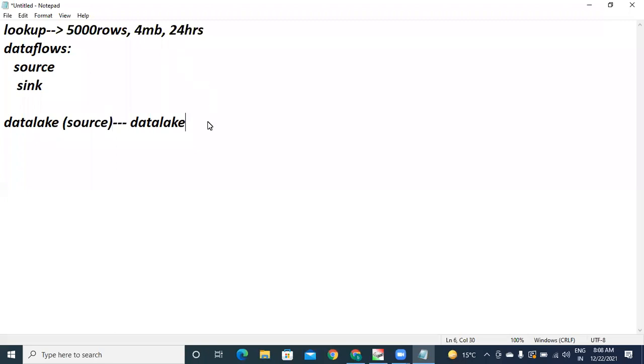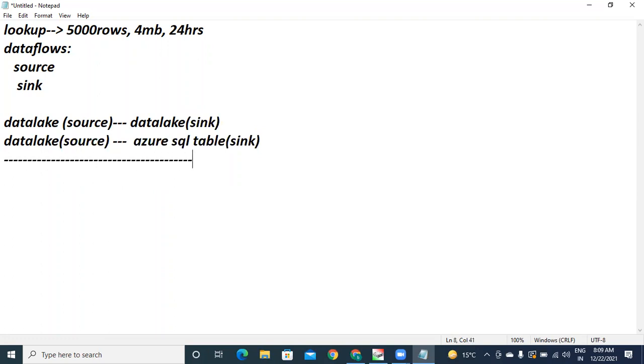And data lake, one more thing is seen. Of course, between them as initial practice, we did not do any transformations. And after that, as part of the second example, we have taken data lake as source and Azure SQL table as a sink. But at the time of loading data, what kind of errors you will get and how to solve them, we have discussed. Okay. So it was our yesterday session.